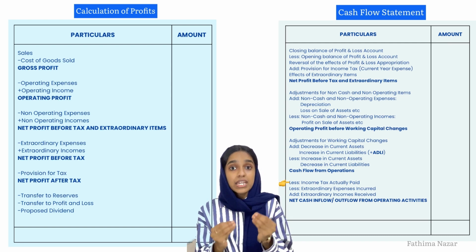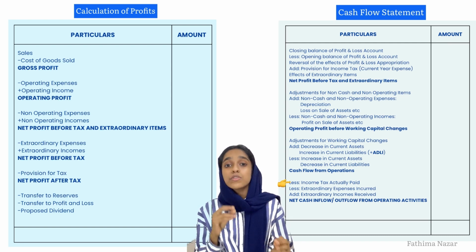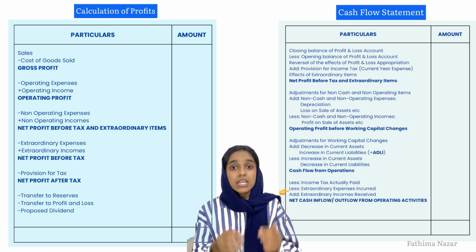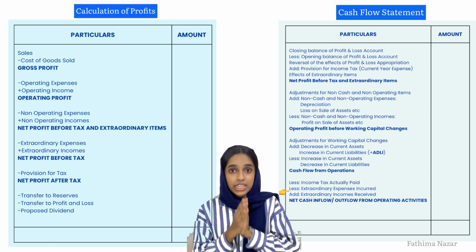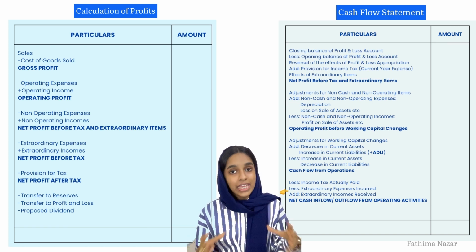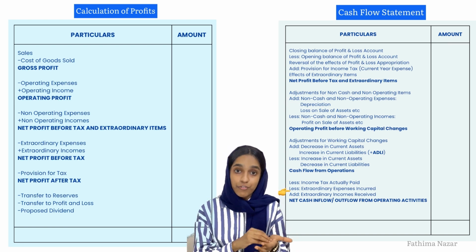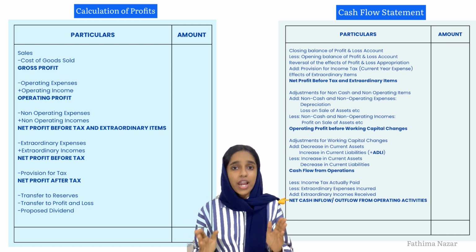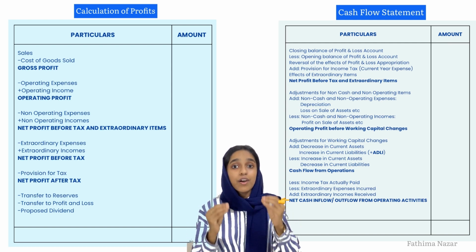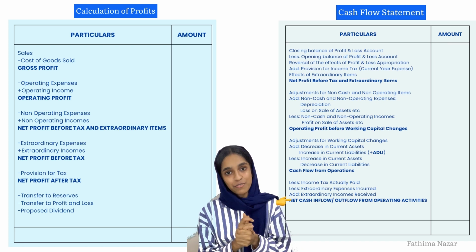Again, if there is an actual payment or receipt of any extraordinary items, these have to be treated here as well. And after both these adjustments, we'll finally arrive at the net cash inflow or outflow from operations. And this is all about the indirect method of cash flow from operating activities.